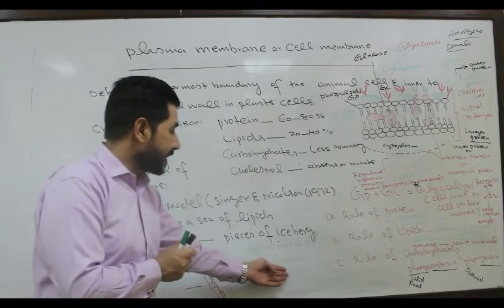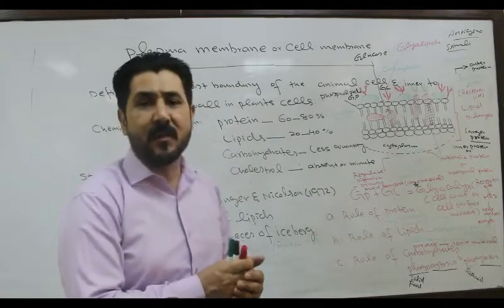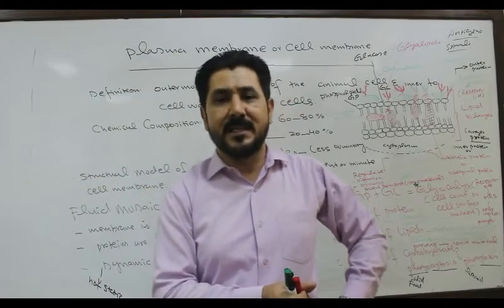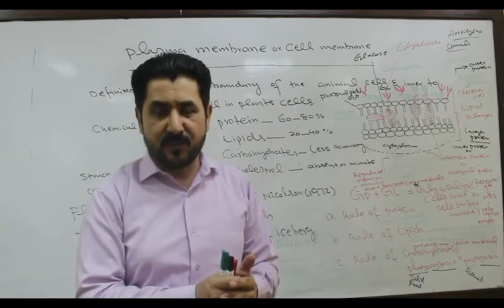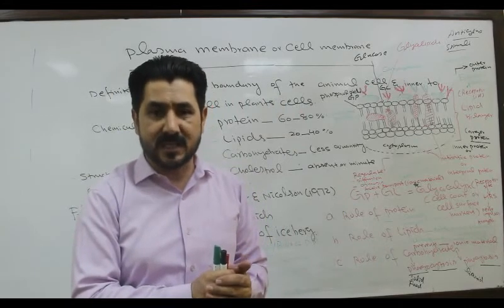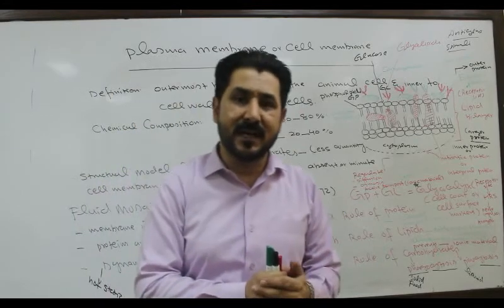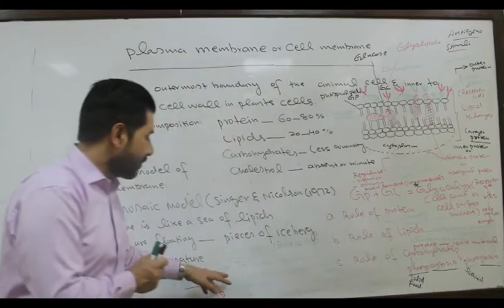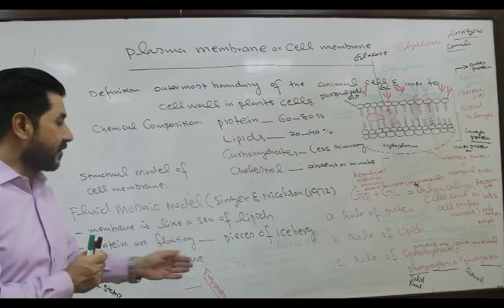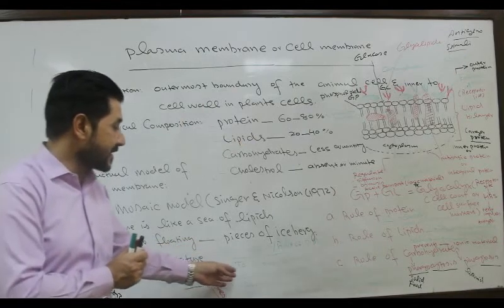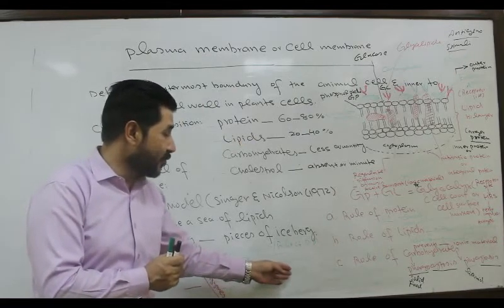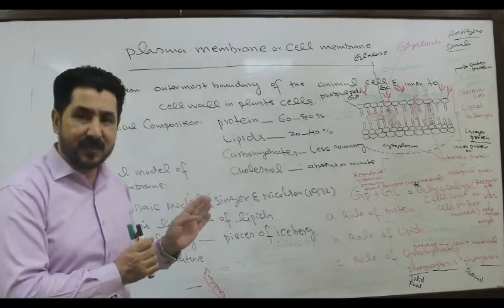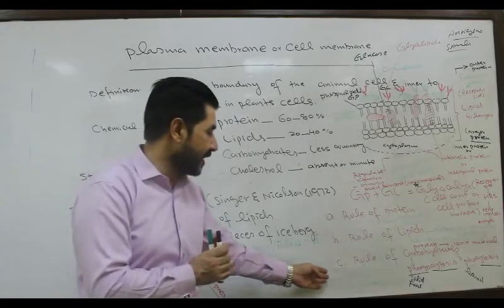Second is the excretion of waste substances. As a result of metabolic activities, different metabolites are produced, and these metabolites are waste materials. They are toxic, they are poisonous until they are excreted out from the body. This function is also performed by the cell membrane, which is involved in the removal of waste poisonous substances called metabolites, in the form of urea or uric acid.